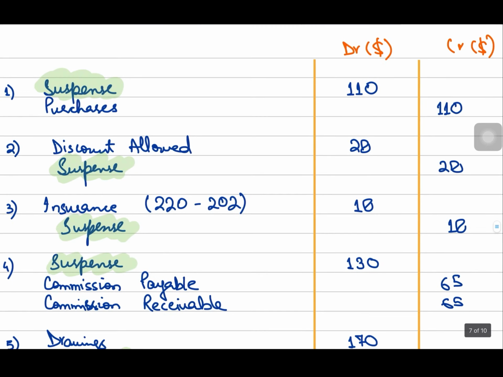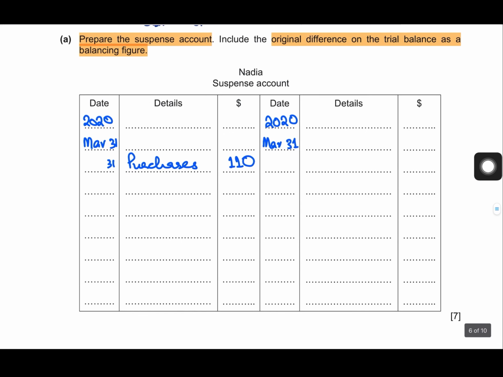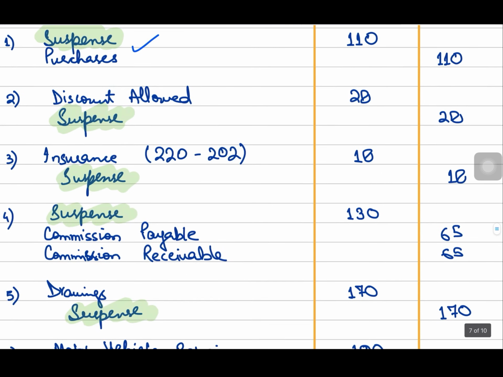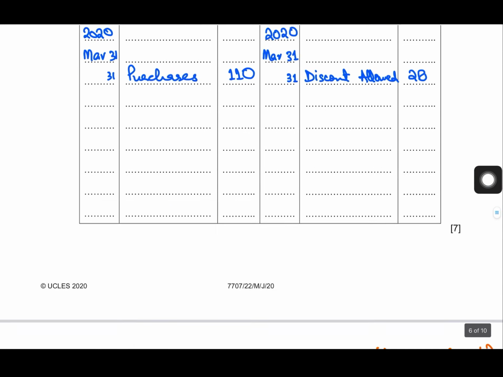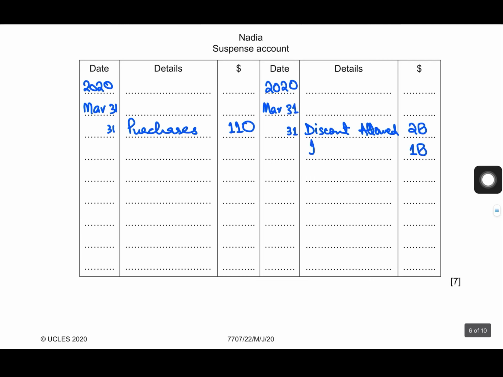Then in the next correcting entry we are crediting suspense account because of discount allowed. So suspense account will now be credited with 28, right? Done with the second one as well. In error number 3, suspense account is being credited because of insurance 18. So again it will be credited because of insurance, same date March 31.